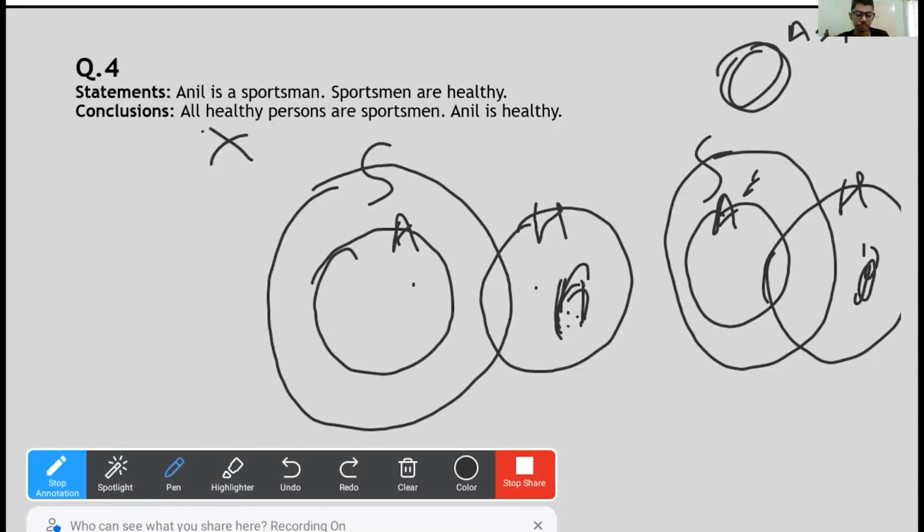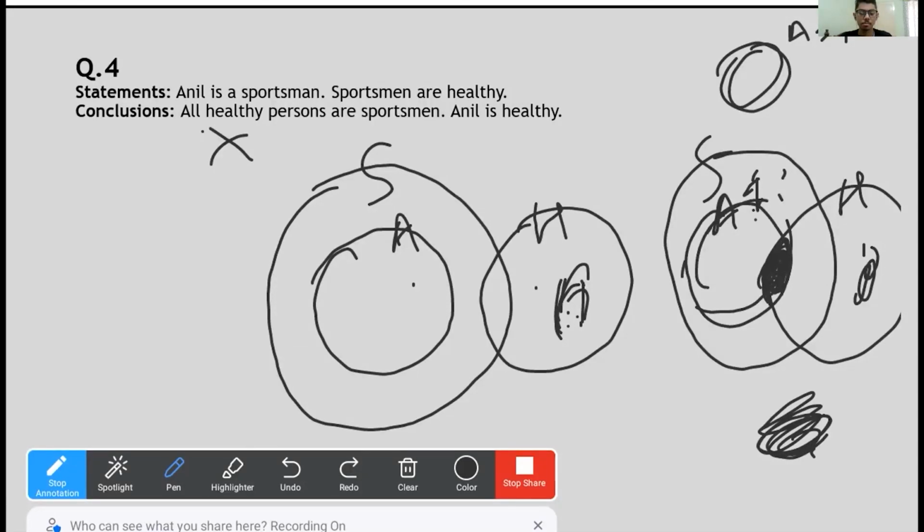Now, Anil is healthy. If we were talking about Venn diagram 2, then some part of Anil is healthy. Some Anil is healthy, right? It could have been like this as well. We could have drawn another Venn diagram.